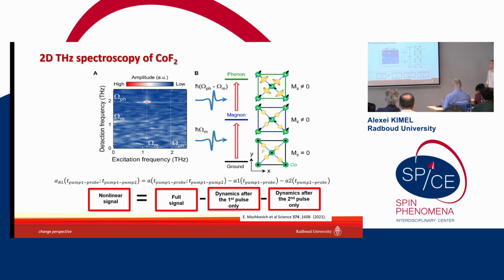So basically, the first terahertz pulse excites a magnon and generates a coherent magnetic state, and the second terahertz pulse interacts with this coherent magnetic state and excites a phonon. And obviously, it is a matter of fact that 1 plus 1 is more than 2, because otherwise we would not have that maximum there.